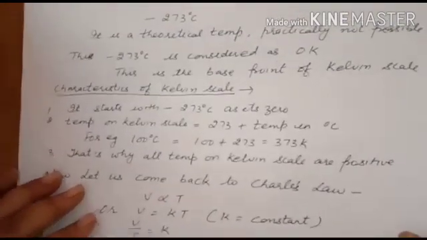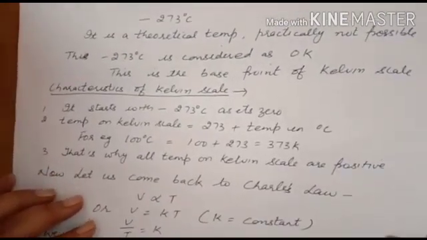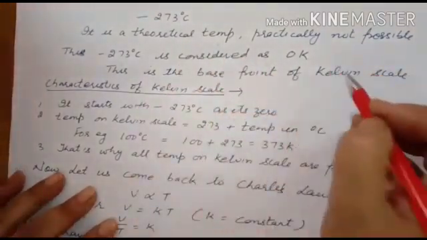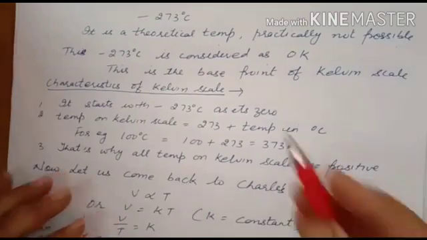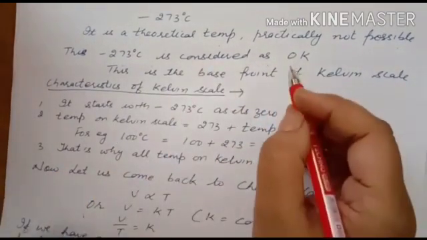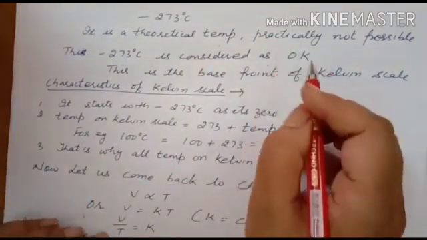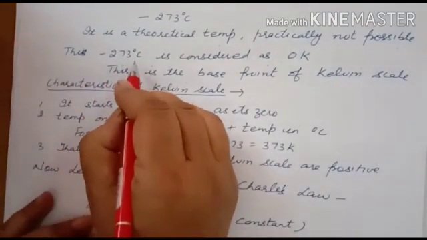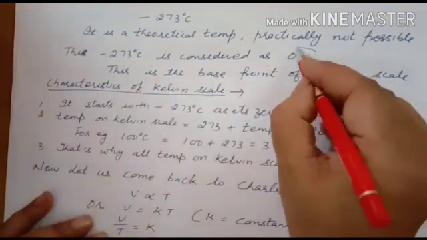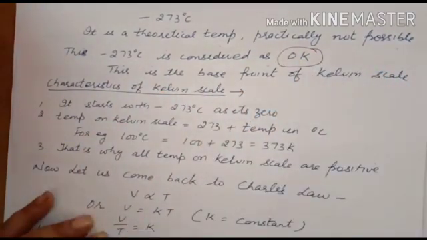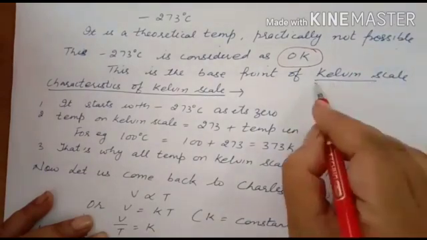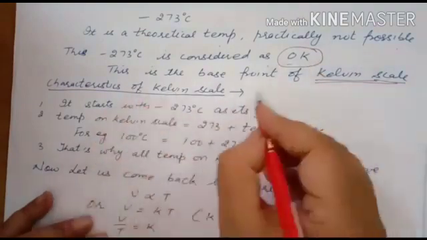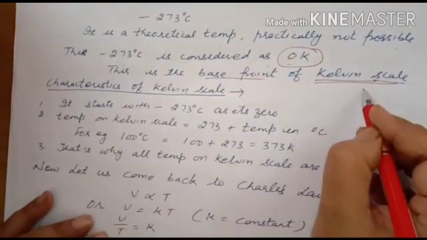Now this minus 273 degrees Celsius is only a theoretical temperature. Practically it is not possible because we know that the particles of gases are always in random rapid motion. Now this minus 273 degrees Celsius is considered as 0 Kelvin. So he started a new scale, that is the Kelvin scale. And this 0 Kelvin is the base point of this Kelvin scale.